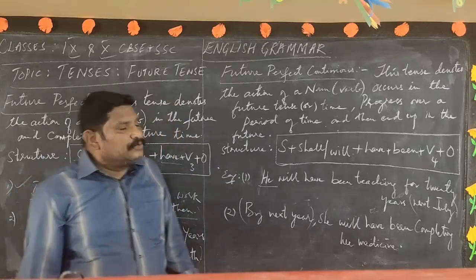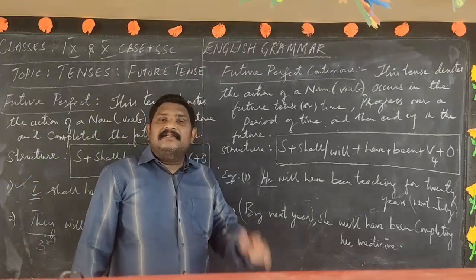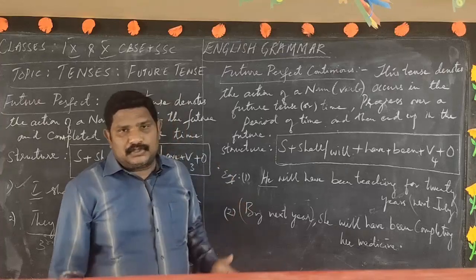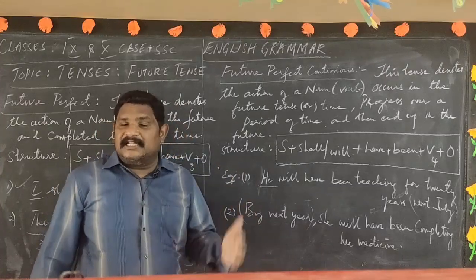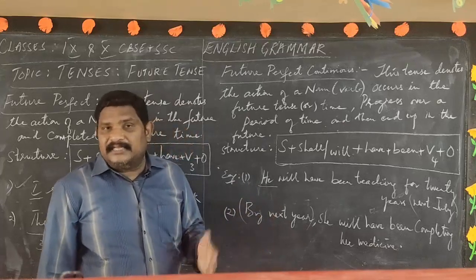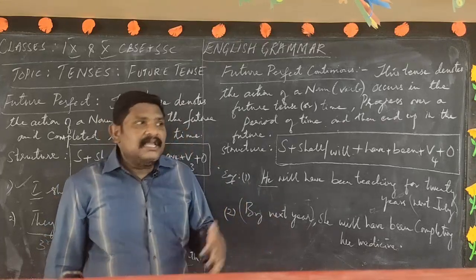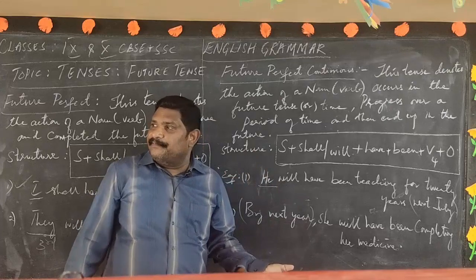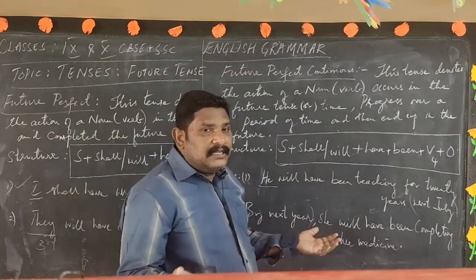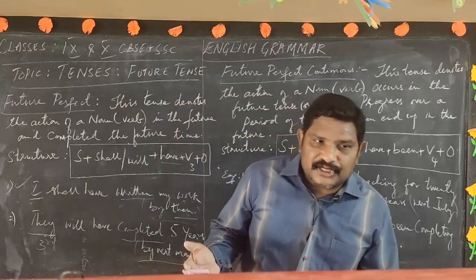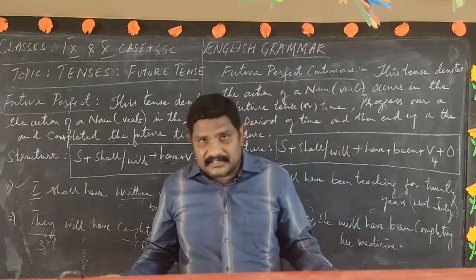With this, dear students, we have completed the tenses. So now you have understood. Tense is nothing but time. Tense is the action of a noun, that is, the verb: action in the past, action in the present, action in the future. Each basic tense has four classifications.